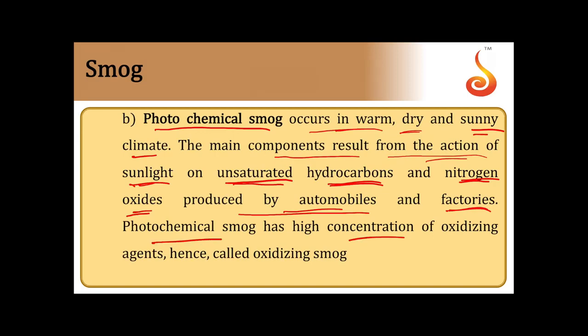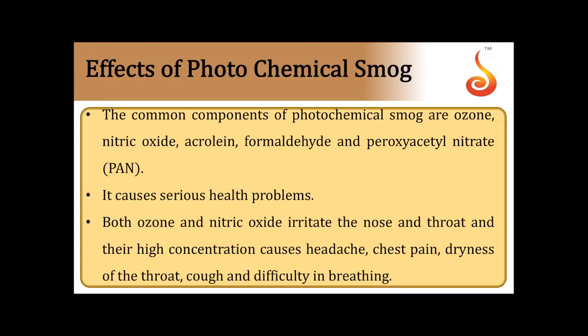Photochemical smog has a higher concentration of oxidizing agents, hence it is called oxidizing smog.